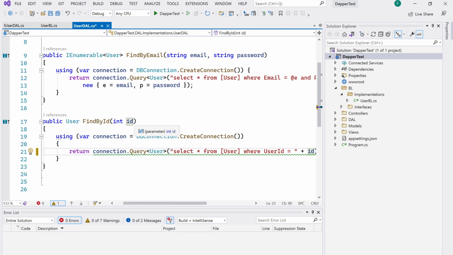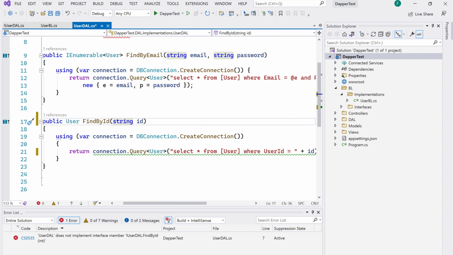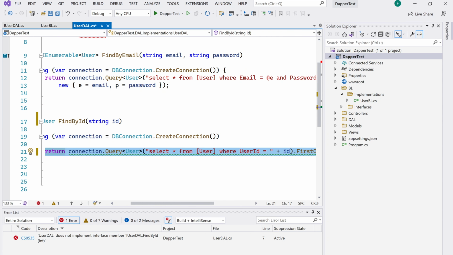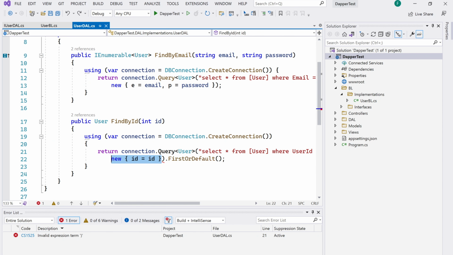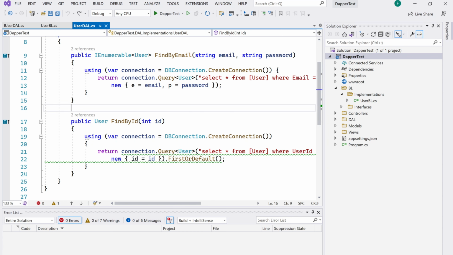But what if something changes in the future? Someone decides to change the data type for this ID and says, okay, it's not an int anymore, it's a string, some kind of unique string. As soon as someone makes this change, this query becomes a problem. So again, use parameters because it's more efficient in terms of security and performance, as I said before. That's the best way.